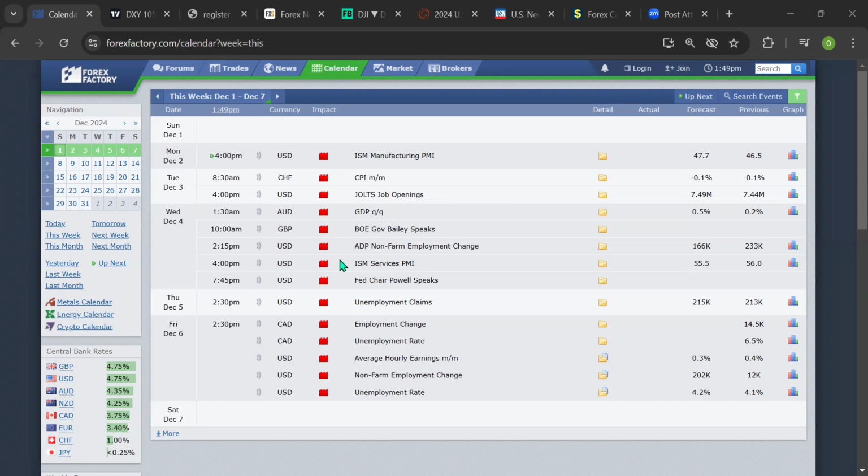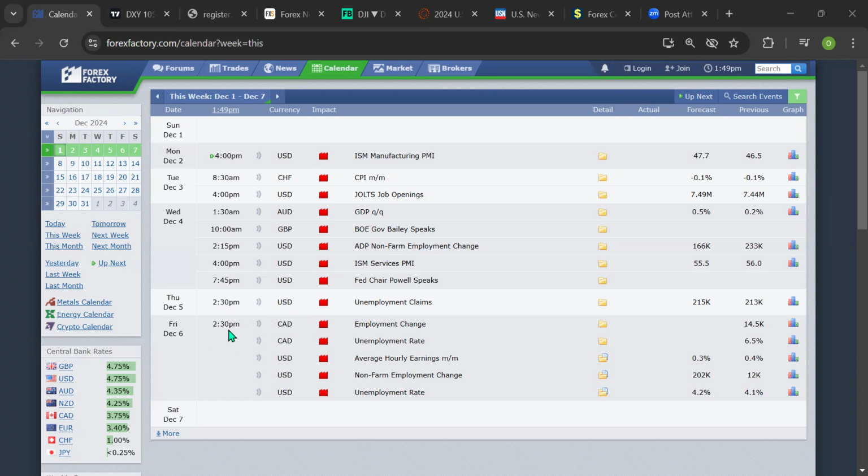However, these news are meant to be volatile. In fact, as a matter of fact, this week tends to be a very volatile week, so we have to trade with caution. On Thursday, we have another USD news coming up 2:30 p.m. Nigerian time, which is the unemployment claims.